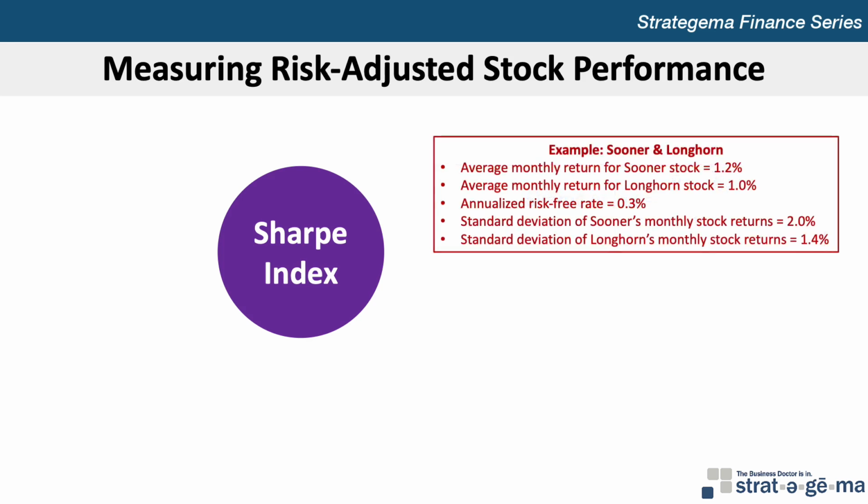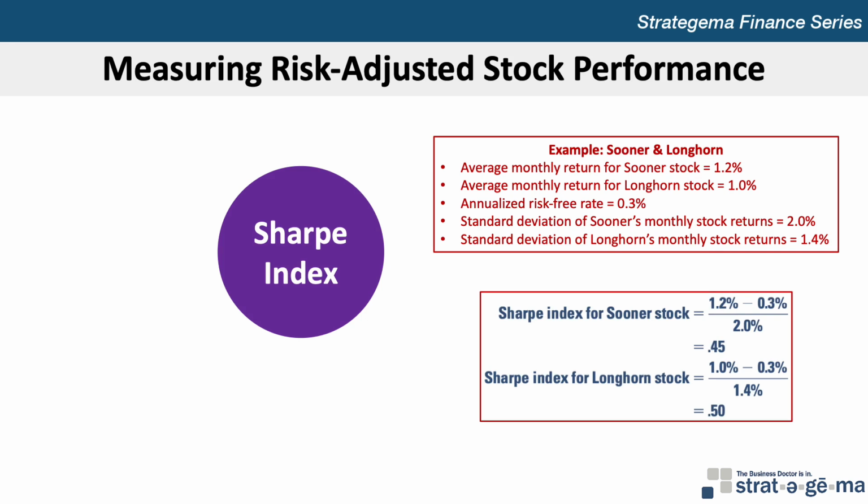To illustrate, let's assume the following information for two stocks over a 3-year period. The average monthly return for Sooner stock is 1.2%. The average monthly return for Longhorn stock is 1%. The annualized risk-free rate is 0.3%. The standard deviation of Sooner's monthly stock returns is 2%, and the standard deviation of Longhorn's monthly stock returns is 1.4%.